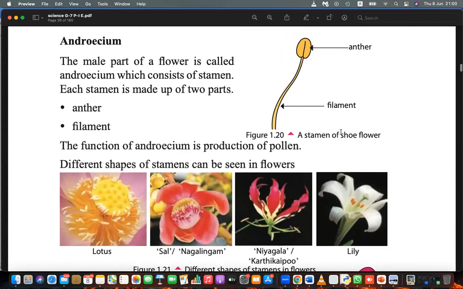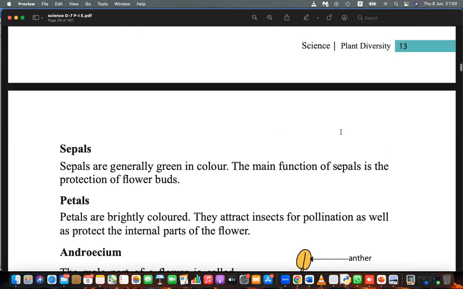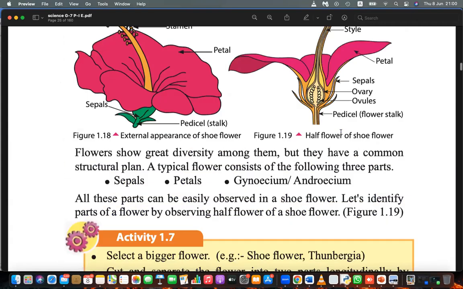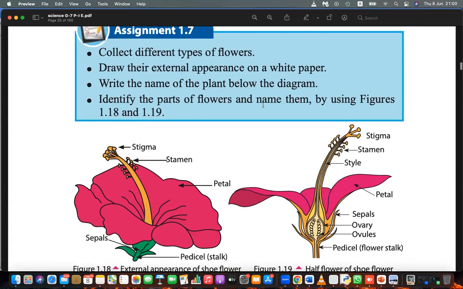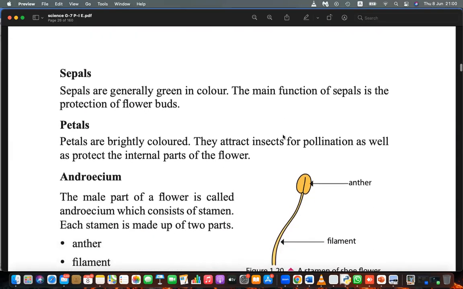The ovary will be turned into the fruit after pollination, once fertilization happens, and the ovules will become the seeds. There are a few pollination methods we learn about, especially insect pollination and wind pollination.